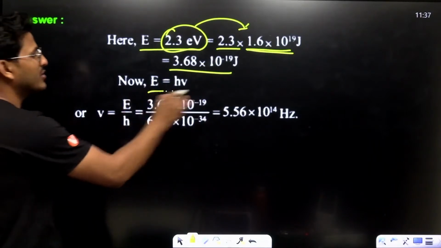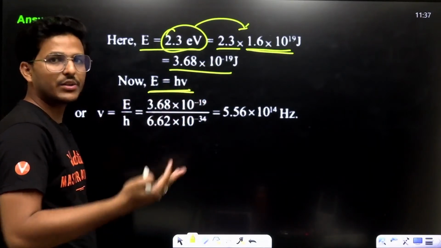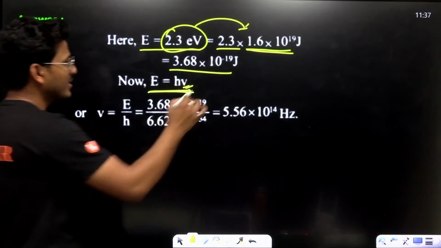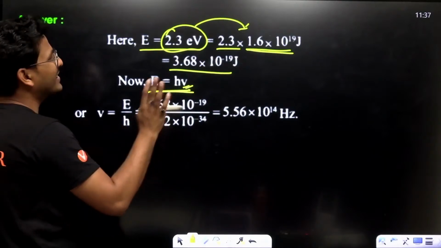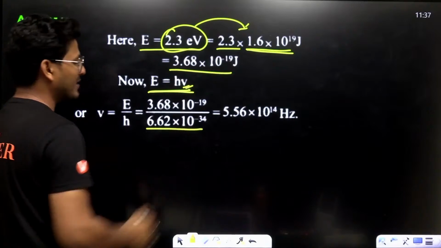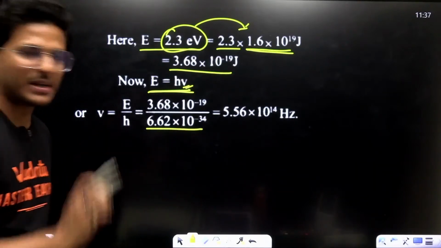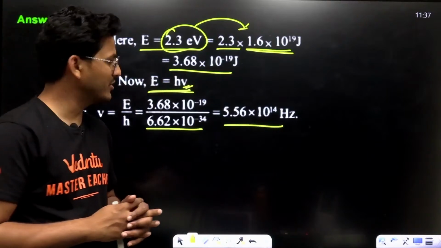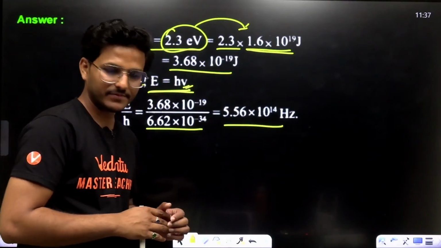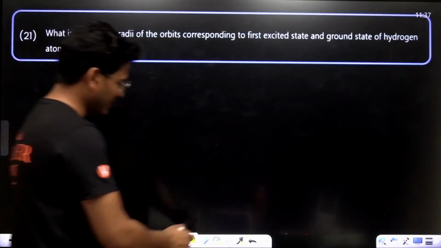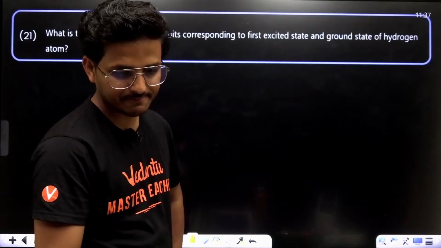Now, E equals h nu. We want to calculate the value of nu. That means nu equals E upon h. E, that is energy, is 3.68 into 10 to the power minus 19, and h is Planck's constant, 6.62 into 10 to the power minus 34. Just divide, and 5.56 into 10 to the power 14 hertz.